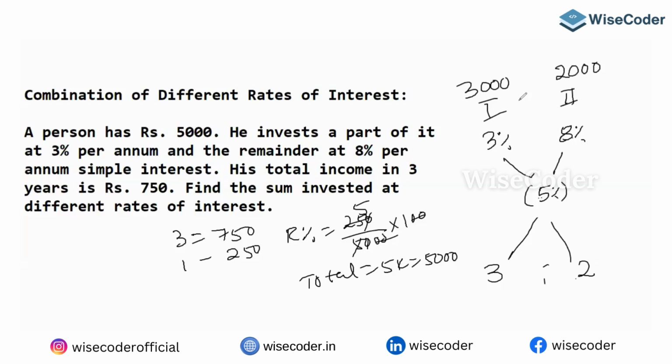You can verify the answer also. On 3,000 there is 3% for 3 years. 3 3s are 9, 9 3s are 27, so here 270. And on 2,000 at 8%, 8 3s are 24, so 24 into 2 is 48. So 270 plus 480 gives 750. Your answer is perfectly correct.